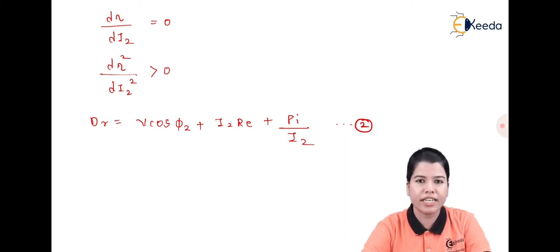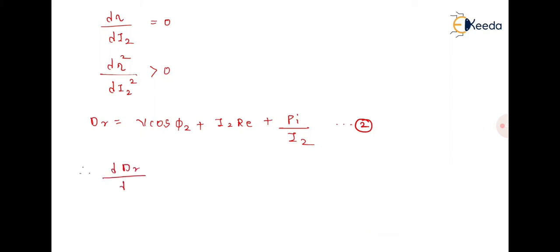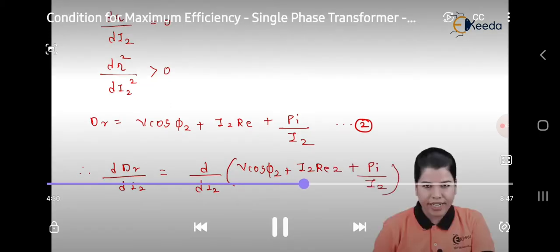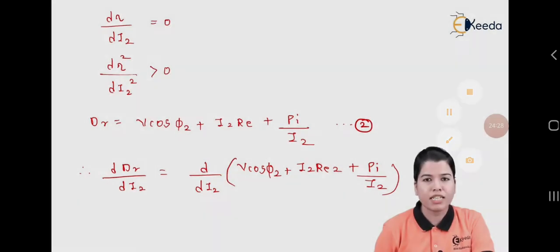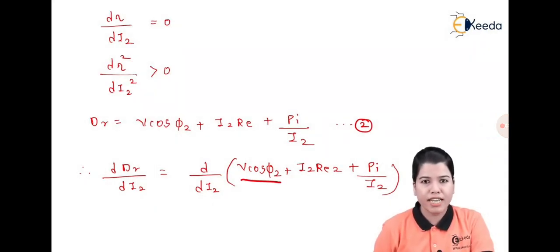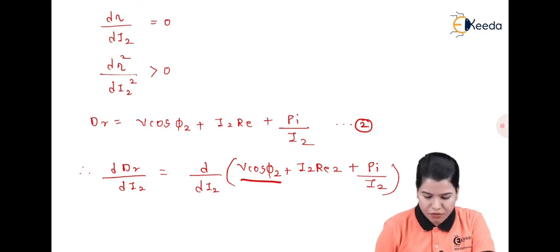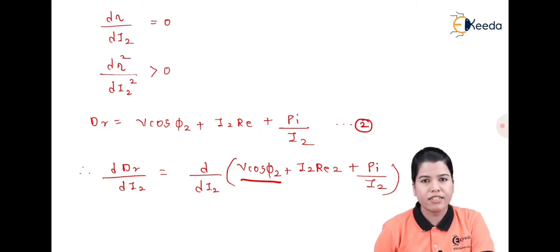Now differentiating equation 2 with respect to current I2, we get d by dI2 of (V cos phi 2 plus I2 Re2 plus Pi divided by I2). Now if we see in this equation, the first term V cos phi 2, both voltage and power factor are constant, hence its derivative with respect to current will be equal to 0.